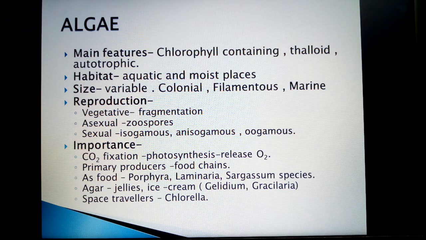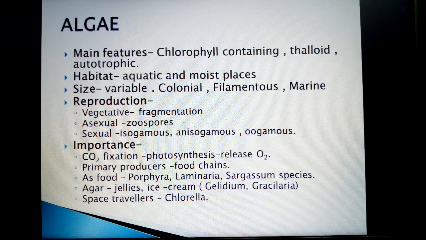Some algae are used as food, for example Porphyra, Laminaria, Sargassum species. A particular substance called agar is a solidifying agent which is used in jellies and ice cream.